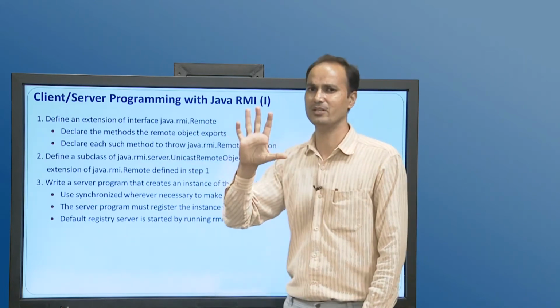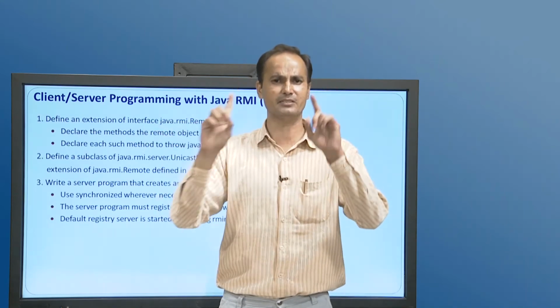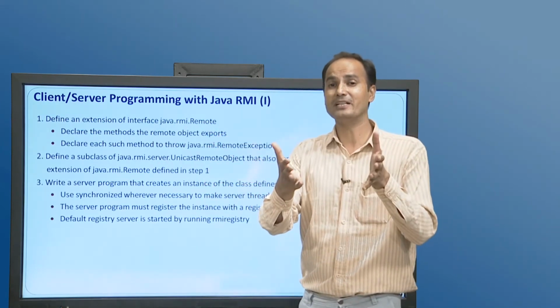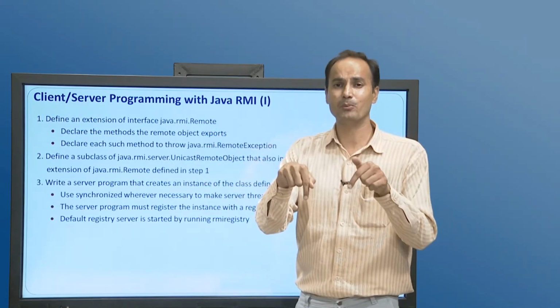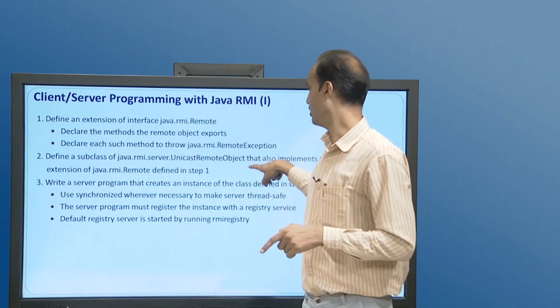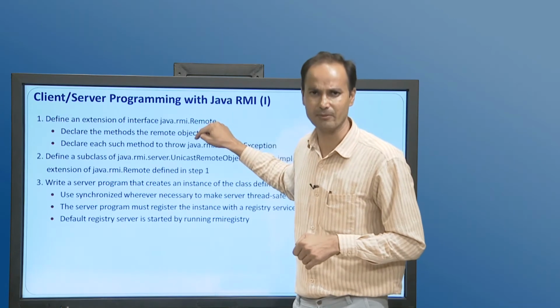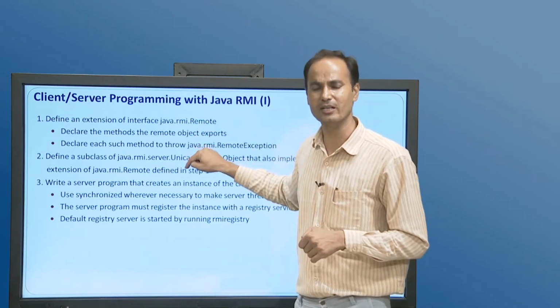Simply what I mean to say is that we have already defined the remote interface at the first step. Then, before we implement the remote interface, we need to extend UnicastRemoteObject, so that we can provide the implementation of our remote interface or remote method in that particular class.